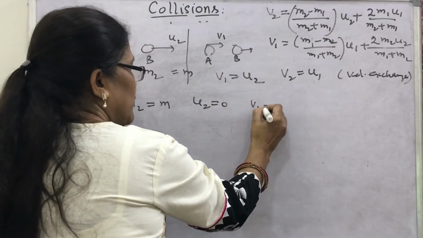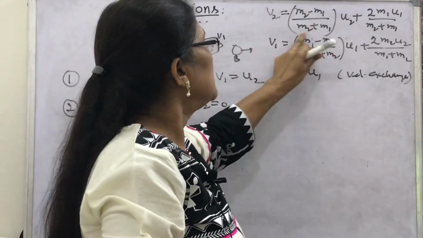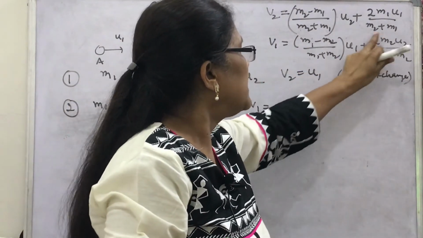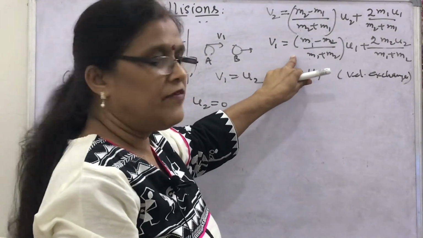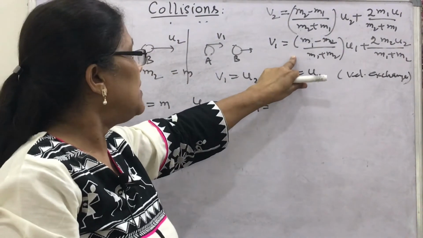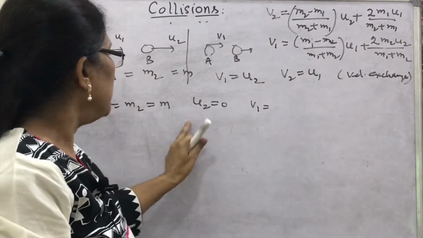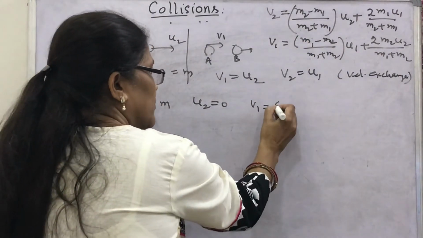In this case what will be v1? Look, u2 is 0, so the second term will be 0. What about the first term? You have v1, and v1 has m1 minus m2 upon m1 plus m2. m1 minus m2 is 0, because m1 and m2 are the same, this will become 0.